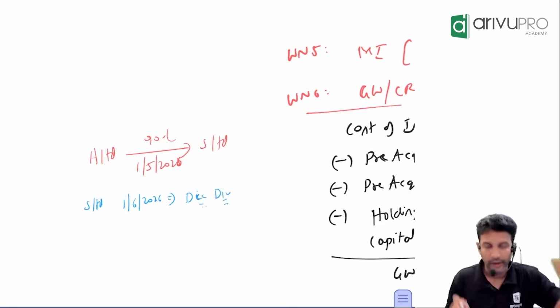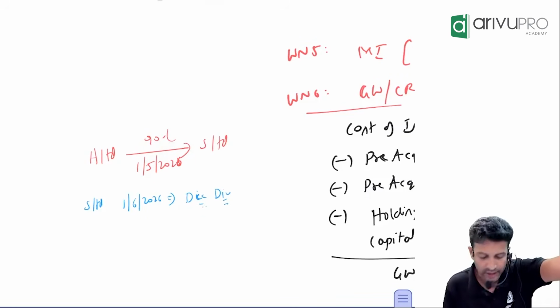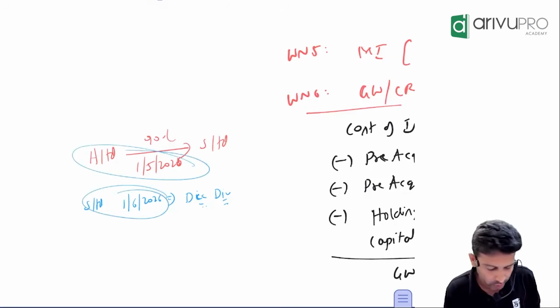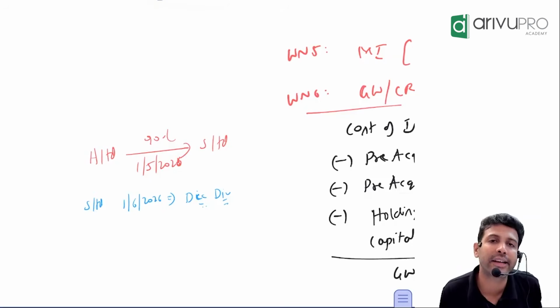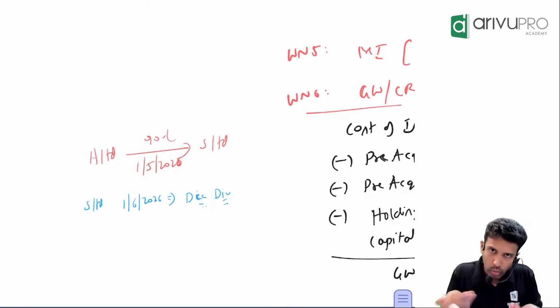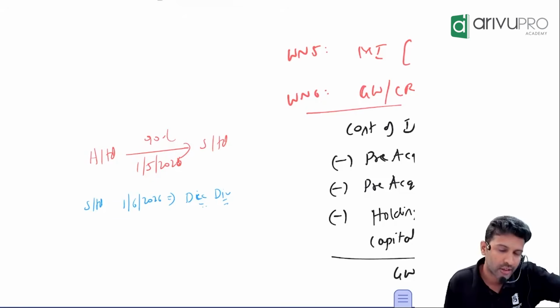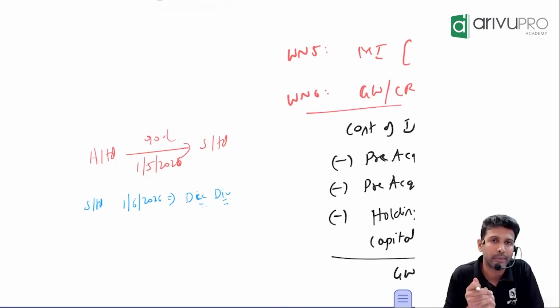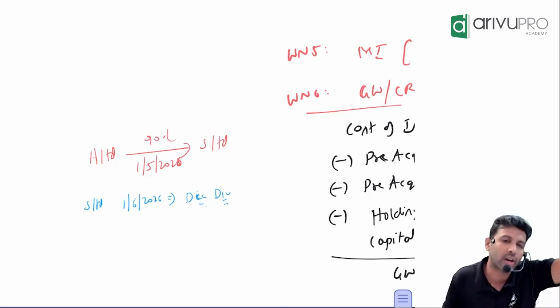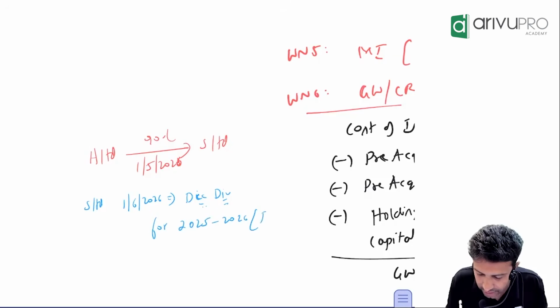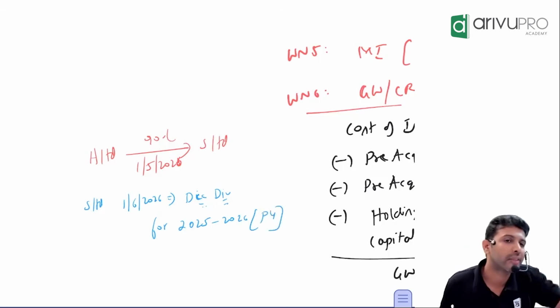Now, on 1st June, is H Limited already a shareholder? Yes. Who will get the dividend? The shareholders. Who declared the dividend here? S. So who will get the dividend of S Limited? H Limited and minority interest. Correct? But this dividend is for 2025-26, meaning it is not for the current year, it is for the previous year.